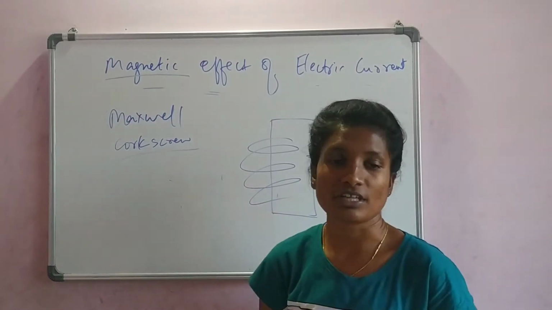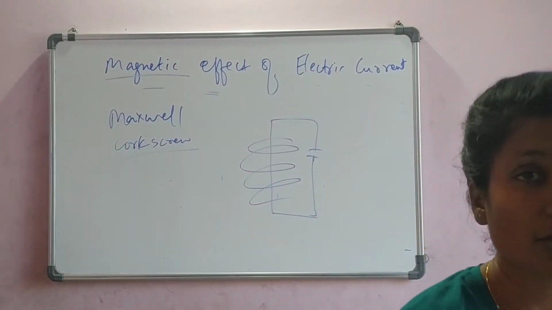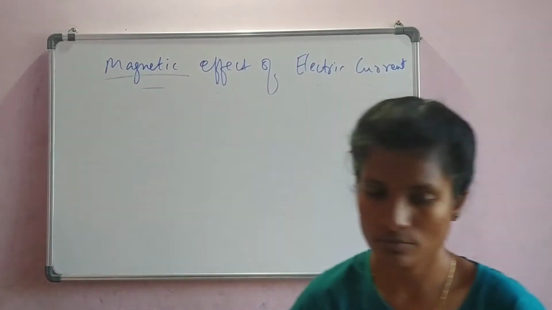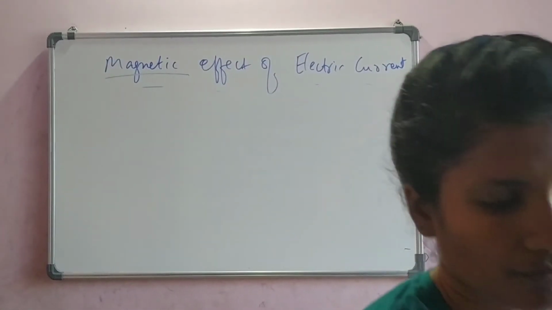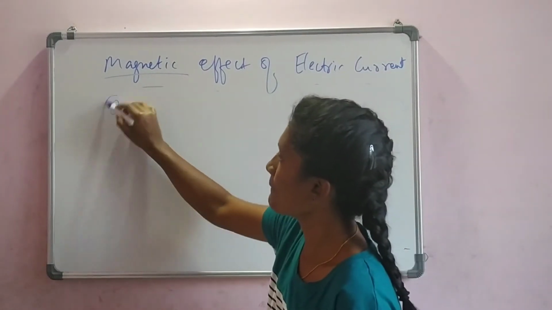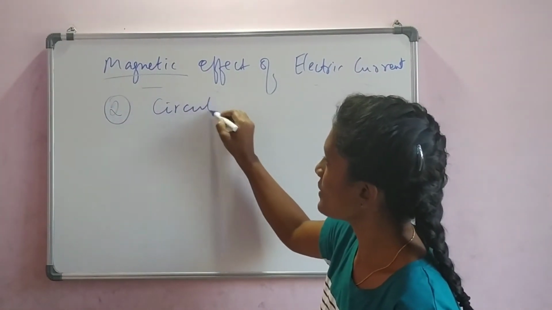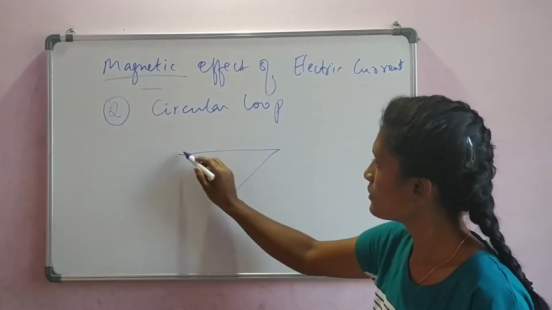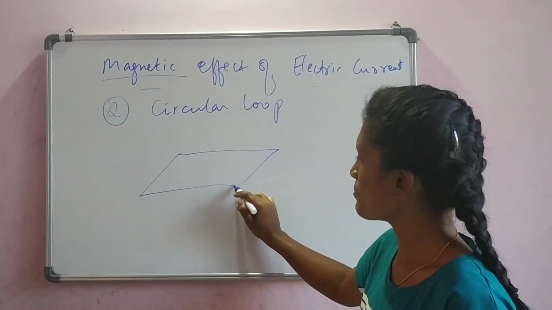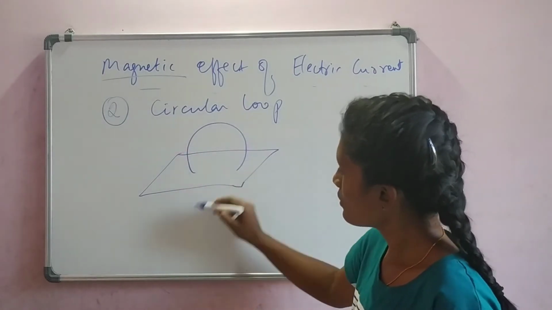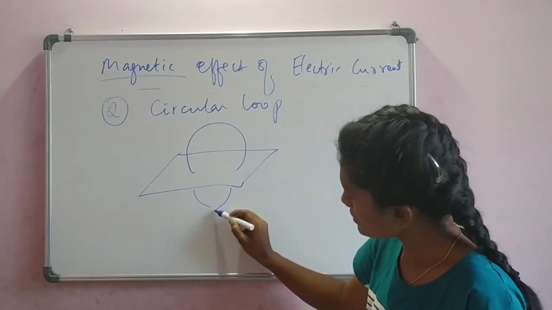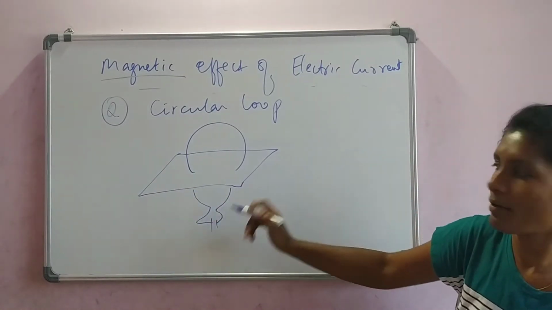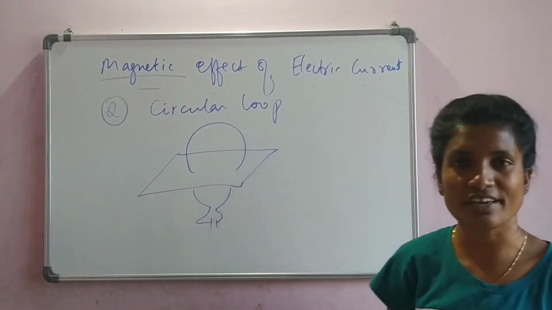Now let us move on to the next shape, that is the circular loop. Take a circular loop. This is a board to support it. So this is a circular loop connected to it. Forget about the below part, but can you see? It is almost circular in shape.